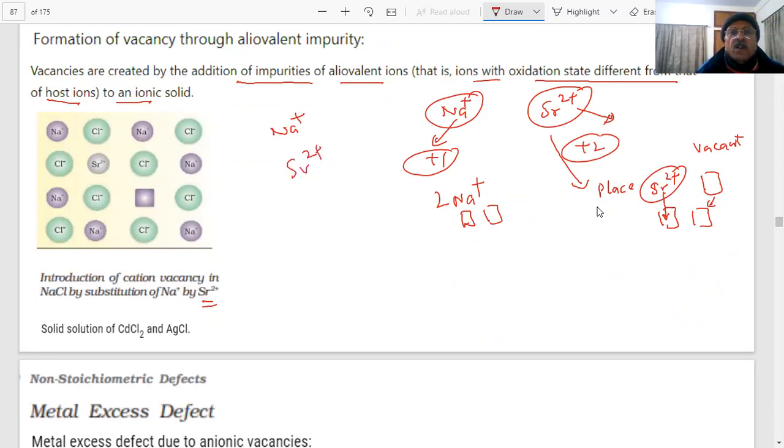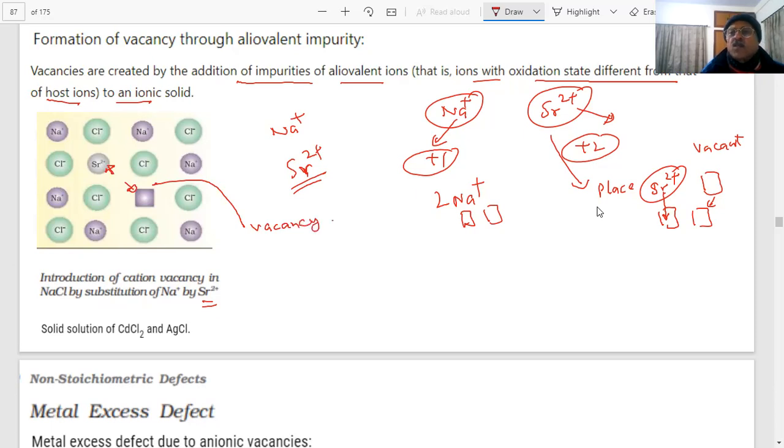The oxidation state of this is bivalent, this is monovalent. So Sr2+ comes in, and one vacancy is also created. This is a vacancy, students.